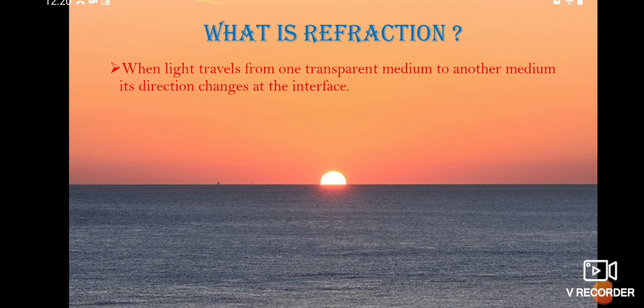Where? At the interface. I will show the interface in the next videos. Okay, next slide. So this is the refraction. These are all about refraction of light at plane surfaces. We have just taken this as a recapitulation.